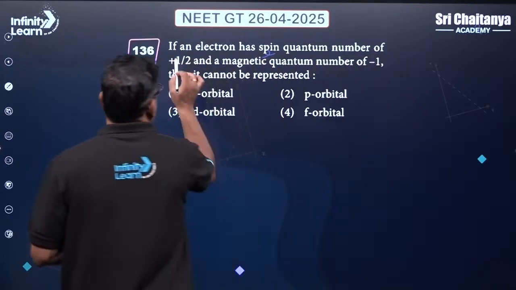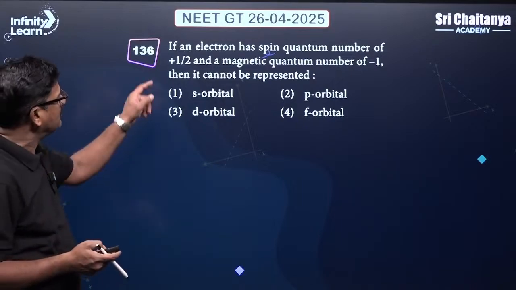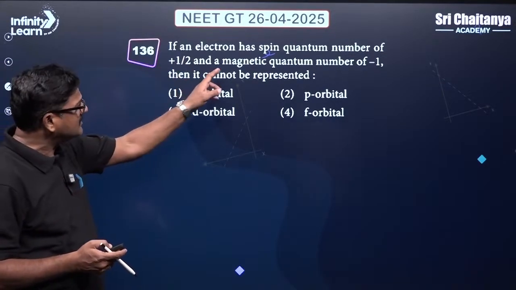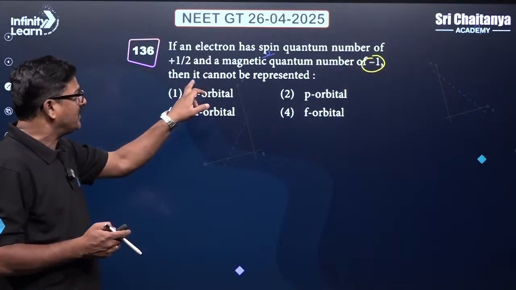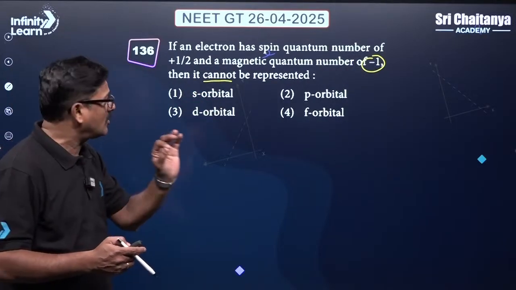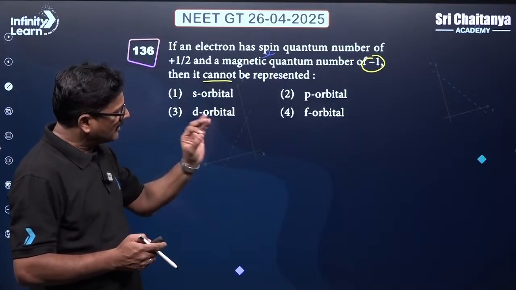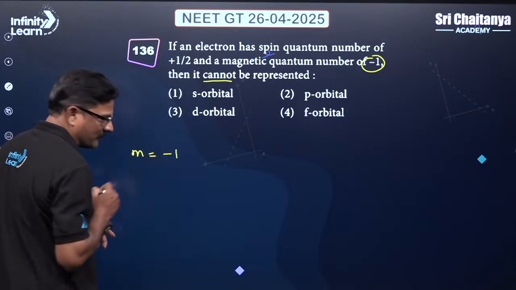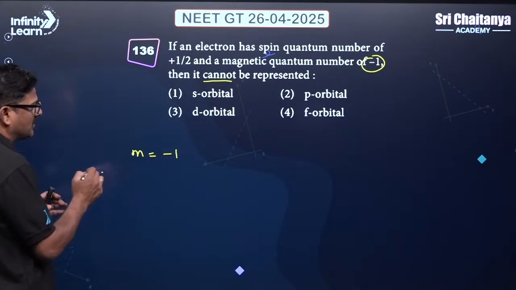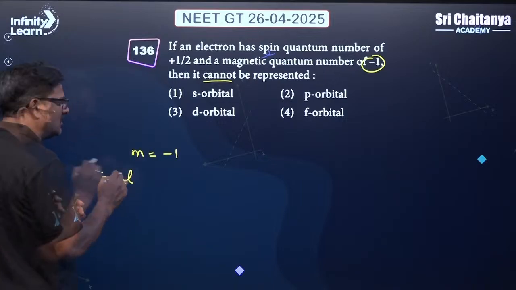So first question, if an electron has a spin quantum number of +1/2, and the magnetic quantum number is -1, then it cannot be represented as. So it has a lot of logic here. According to the magnetic quantum number given as -1, that magnetic quantum number value always depends on the azimuthal quantum number.